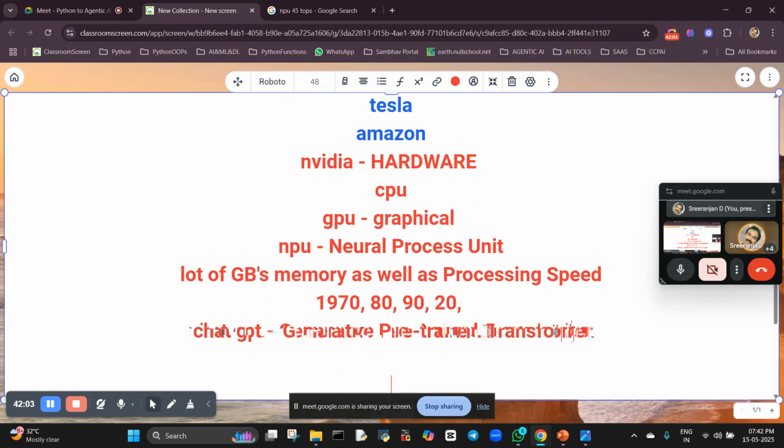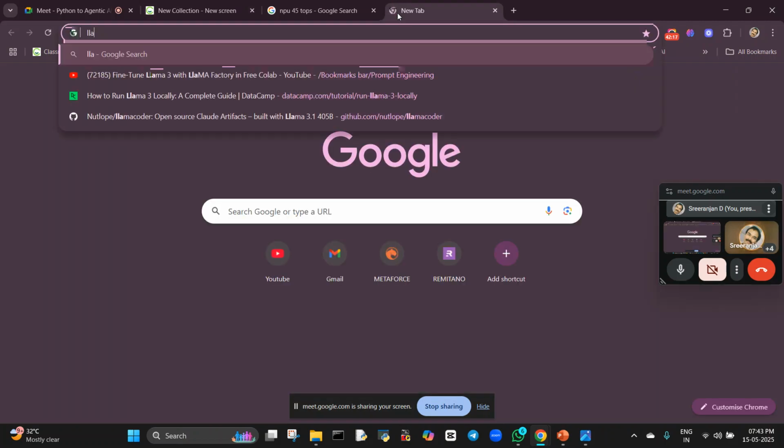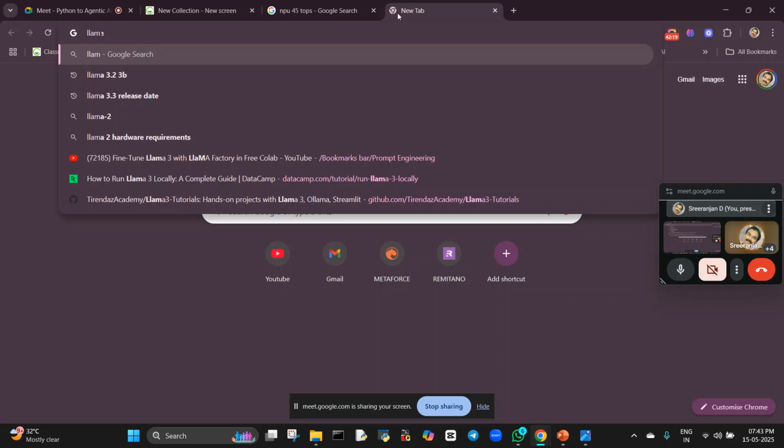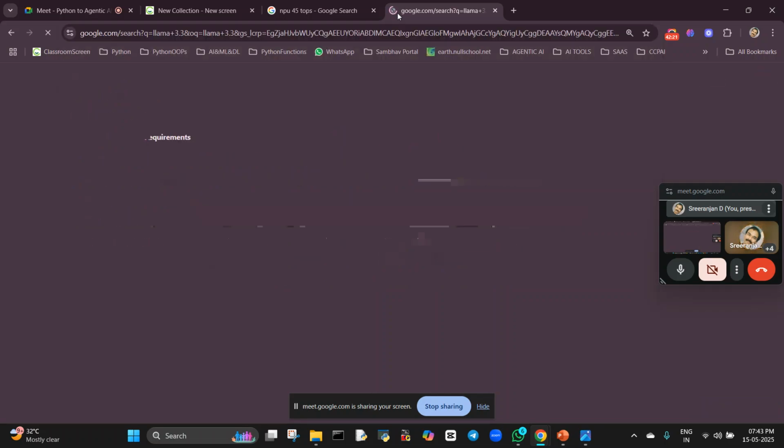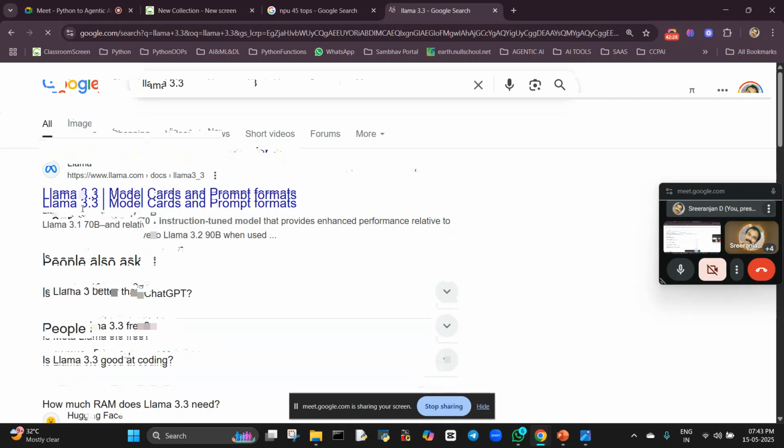Generative pre-trained means it is already pre-trained, and on that pre-trained data we are going to generate the transformers. I will show you Llama in Meta, Llama 3.2 or 3.3, so we can see how much data is already in this particular thing.